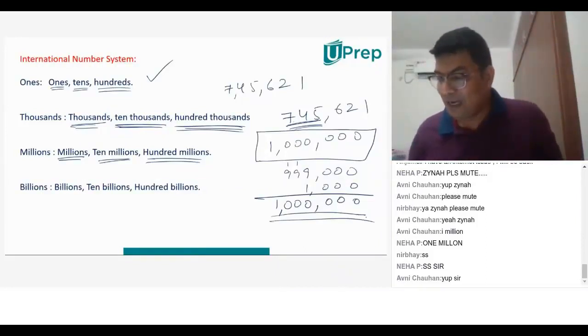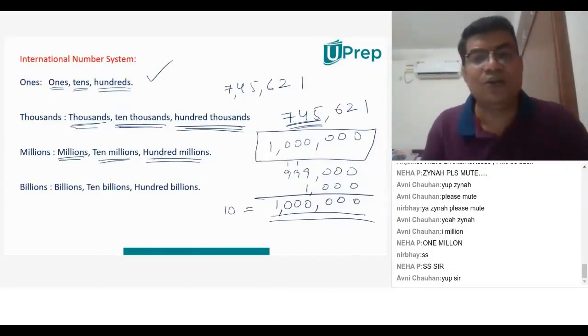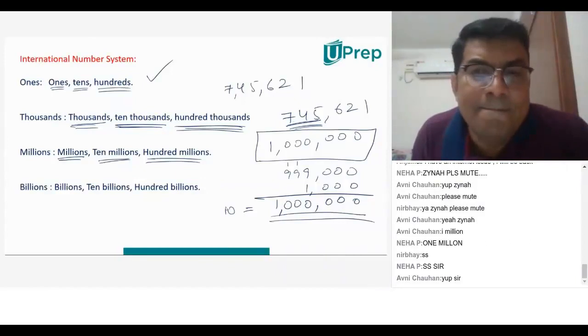So another way, can anyone tell me, if I want to write 1 million in the form of a power, what will it be? Tell me, 1 million is 10 to the power of how much? You can see how many zeros are there?